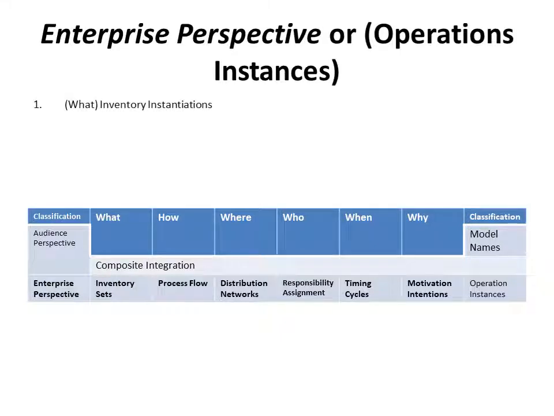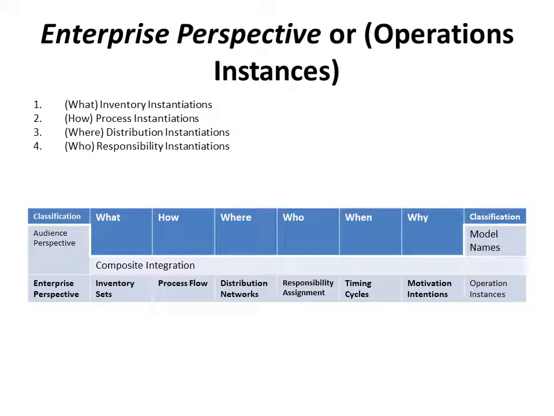So what, the invention needs to be instantiated, that is his perspective; how the process will be instantiated; where the distribution instantiations occur; who will be responsible for that instantiation; and when, that is the timing instantiation; and why, that is the motivation instantiation. So this we have seen for the enterprise perspective, but this will happen for all the other upper ones which we have seen in the previous slides.